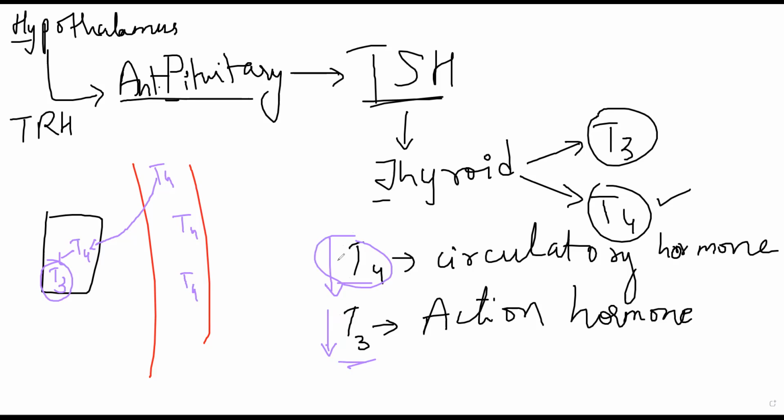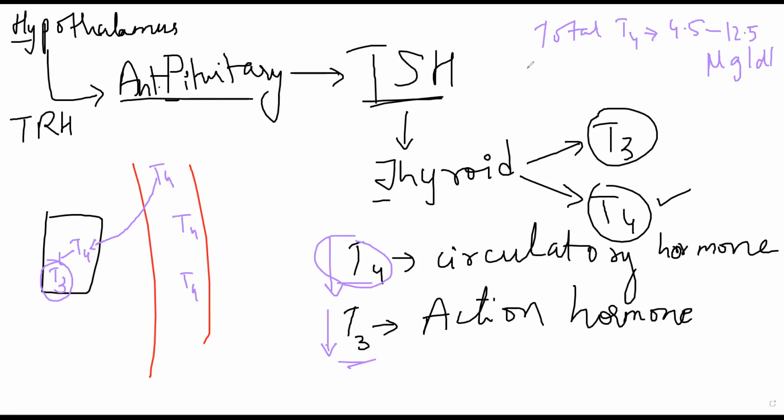So essentially you will see that the normal amount of T4 in serum is somewhere around, total बोल रहा मैं, free नहीं, ठीक है, total T4 is around 4.5 to 12.5 microgram per deciliter.